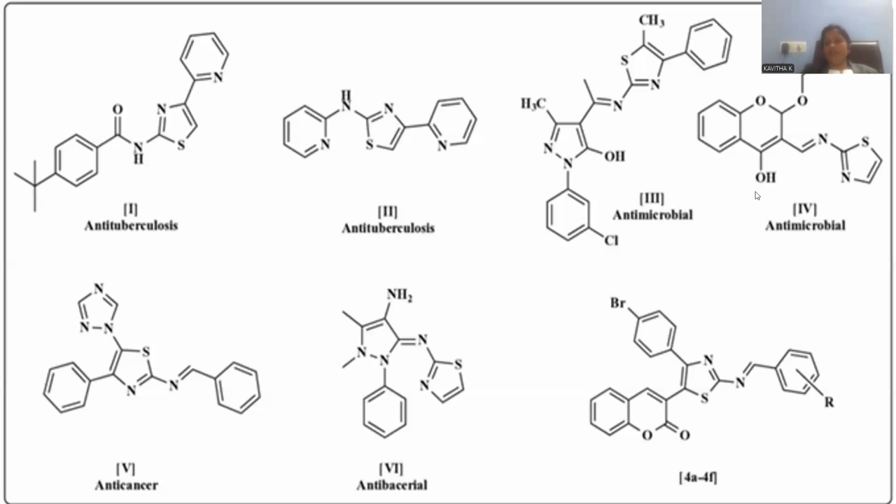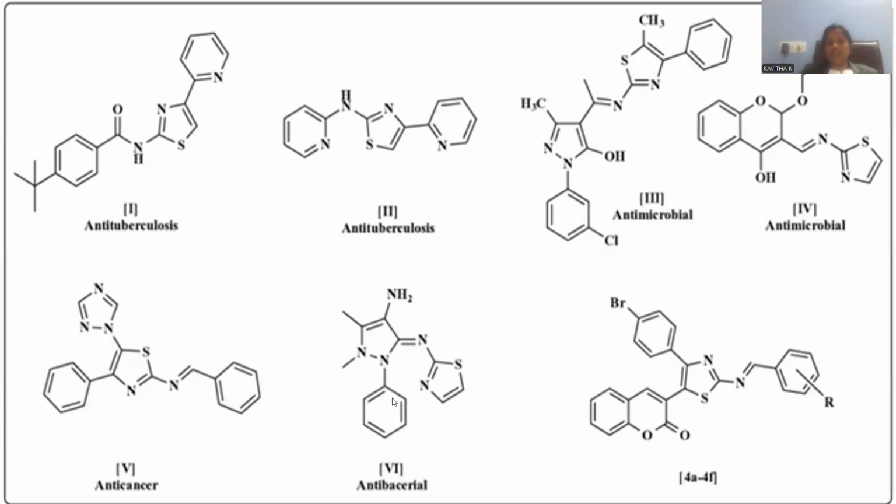And again, in the other compound you can observe a kind of coumarin derivative which is in conjunction with this thiazole. The coumarin thiazole is again antimicrobial, an antimicrobial property exerted by this molecule. And here you can notice triazole, the compound with three nitrogens. And here is the thiazole moiety, and it is the benzene, again benzene is there, and both are condensed by an imine linkage. This one exhibits anti-cancer activity, used to destroy tumor cells, and the cure of cancer disease is possible, so it is said to be an anti-cancer drug.